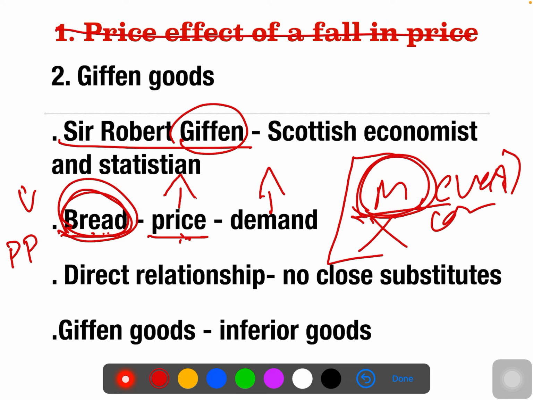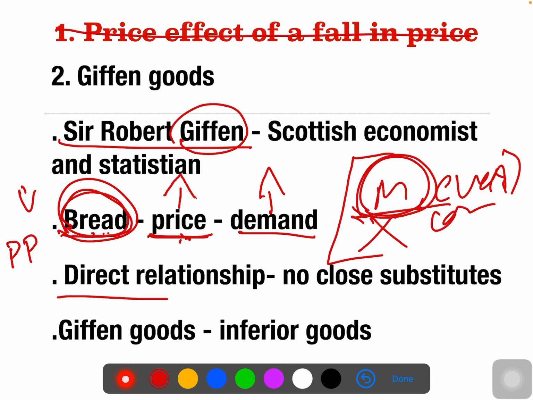They're going to invest more in bread consumption, because bread is cheaper than meat or any other food they used to consume. So even now, in comparison, the bread price is cheaper than the other goods. That's the reason why, even though the price of bread is increasing, the demand did not come down, it went up. In this case,